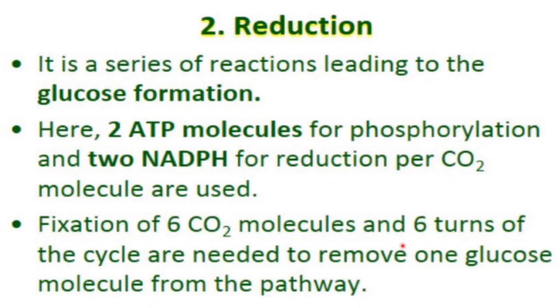That's why we need 6 turns of the cycle for the fixation of 6 carbon dioxide molecules, because in the glucose we have 6 carbons. That's why we need 6 turns of the cycle, and for the 6 turns of the cycle we will need 12 molecules of ATP and 12 molecules of NADPH, right?